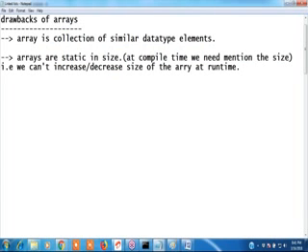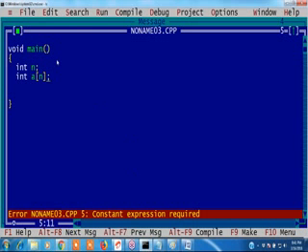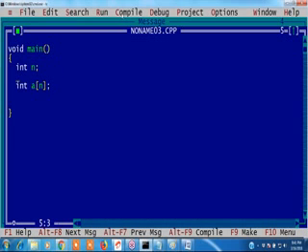Then how to allocate? Sir, what if you use a macro, n is 5? That is compile time only, right? If I use a macro also, that is also a constant. I want to enter the n value at runtime. That is the question. Arvind, are you following? Can I read the n value at runtime and enter the size of the array? We can't.